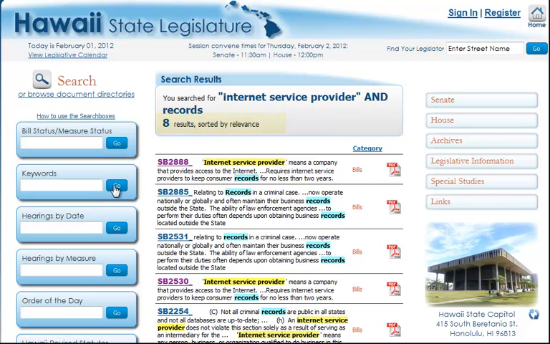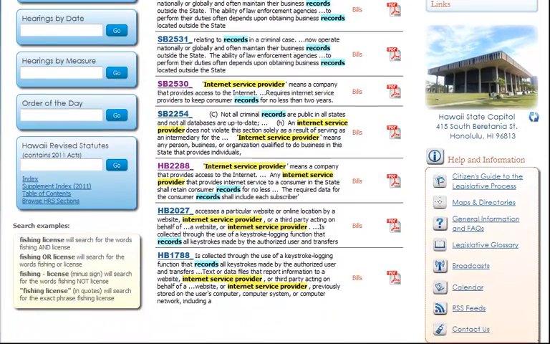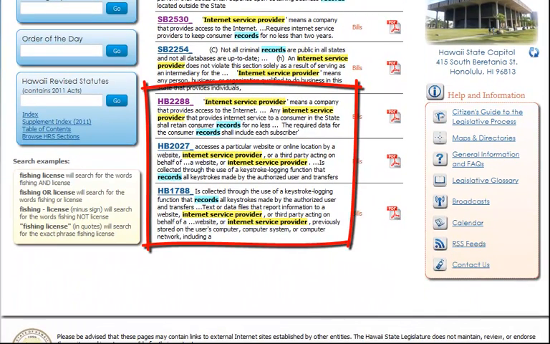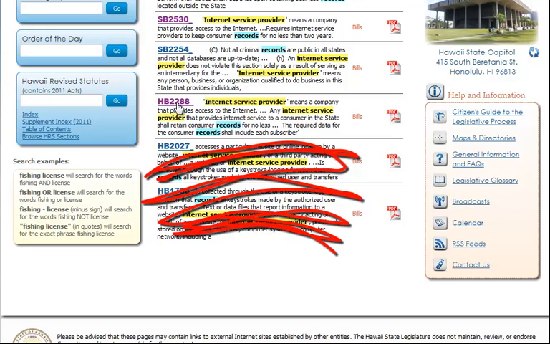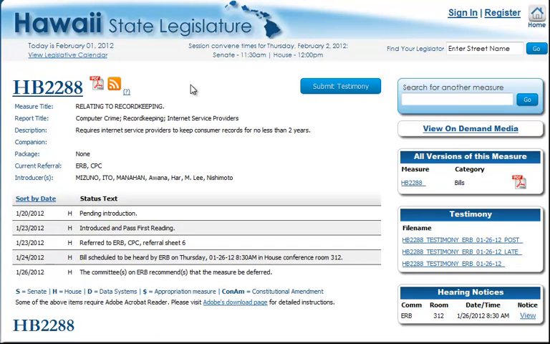At this point, with 8 results, you might just want to stop and look at each of the bills. We know we're looking for a House bill, so let's scroll down to look at the House bills. And there are only 3 of them. This one talks about retaining consumer records. This one talks about keystroke logging. And this one talks about keystroke logging as well. So let's try House Bill 2288. And you'll see, yes, this is the record-keeping bill.